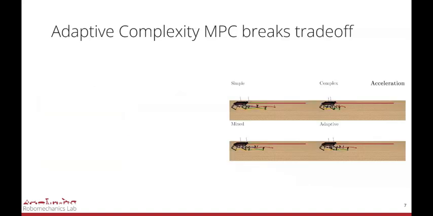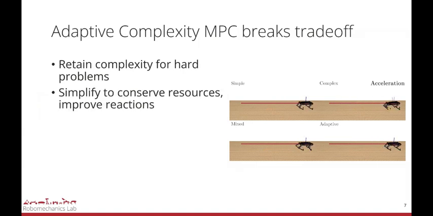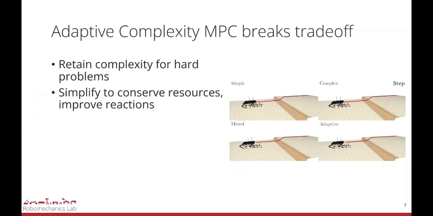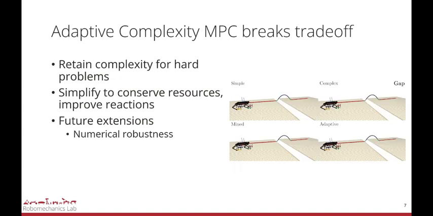In summary, adaptive complexity model predictive control is a new approach to controlling dynamical systems, which retains the benefits of complexity when needed and sheds its drawbacks where admissible to improve performance. One limitation of adaptive complexity MPC is that it is still subject to the numerical structure of the complex system, which can be quite brittle.